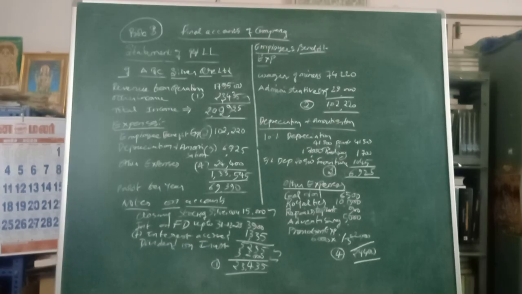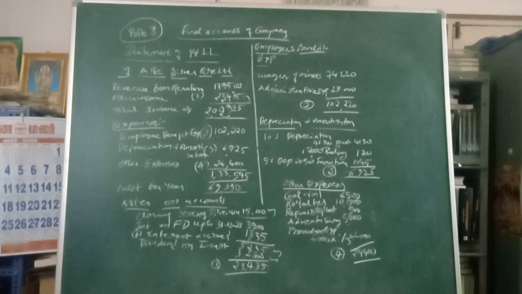Then another income item given in this question is dividend on investment, which is 3,200. Any dividend received is income; the amount of dividend paid is payment. Dividend received is income, so 3,200 is also taken here. So the total of closing stock plus interest on FD plus accrued interest plus dividend, all put together, 23,435, is taken as other income, schedule 1. This is the total of income.